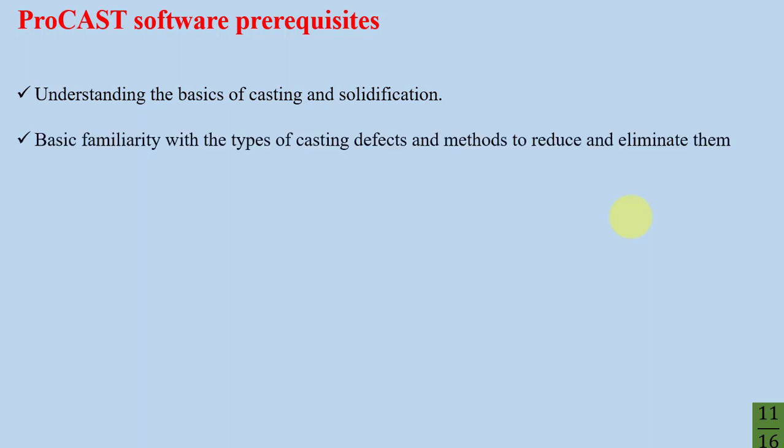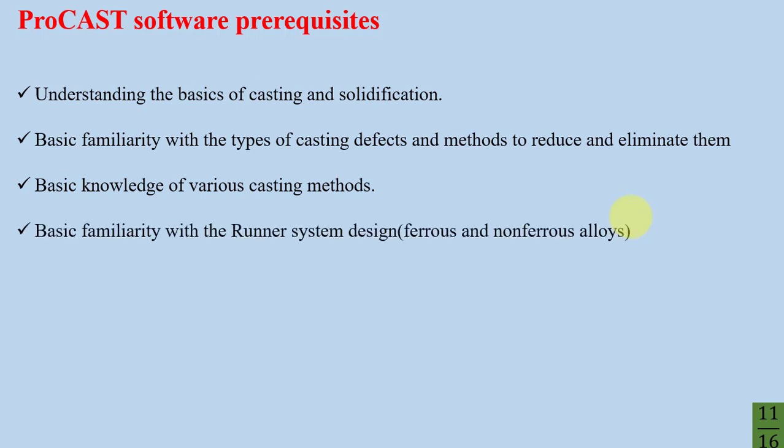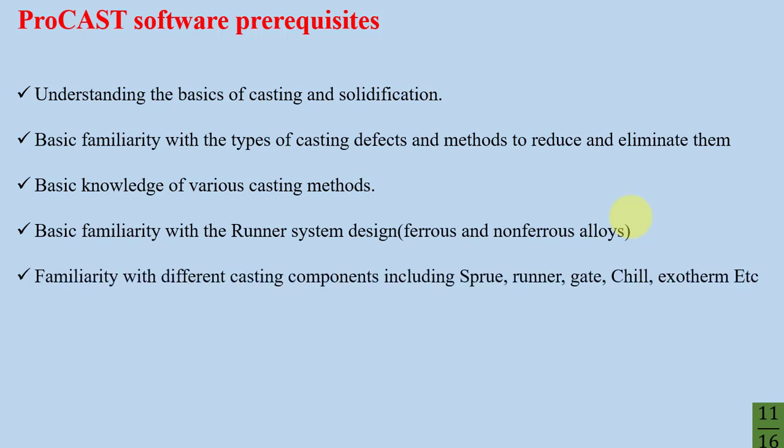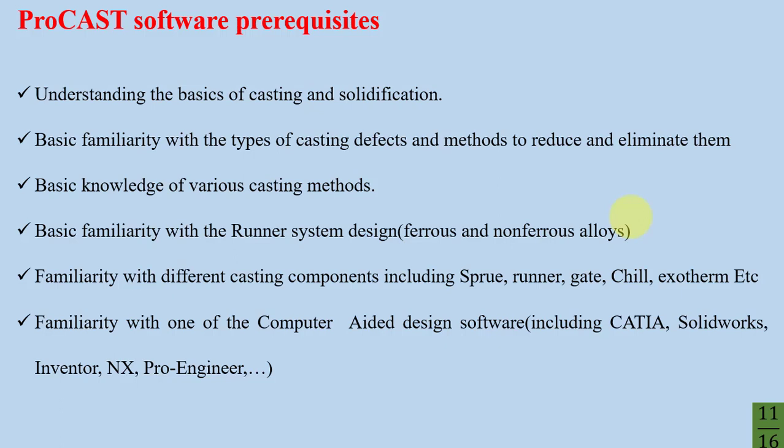ProCAST software prerequisites. Understanding the basics of casting and solidification, basic familiarity with the types of casting defects and methods to reduce and eliminate them, basic knowledge of various casting methods, basic familiarity with runner system design, ferrous and non-ferrous alloys, familiarity with different casting components including sprue, runner, gate, chill, exotherm, and etc. Familiarity with one of the computer-aided design software including CATIA, SolidWorks, Inventor, and Pro Engineer, and etc.